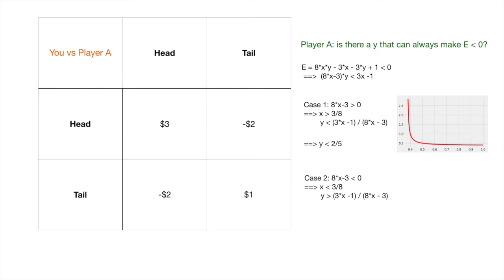And the second case is when X is less than 3/8. In that case, we get a different equation. We actually just flip this less than to the greater than sign. And again, this is another decreasing function, but on the other end, for the x-axis X is from 0 to 3/8. And from here, you can see when X equal to 0, Y would have the maximum value. And therefore, we know in this case, Y is always greater than 1/3.